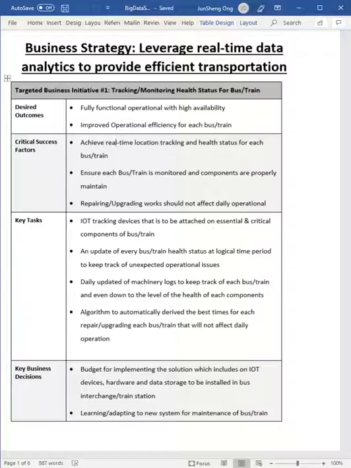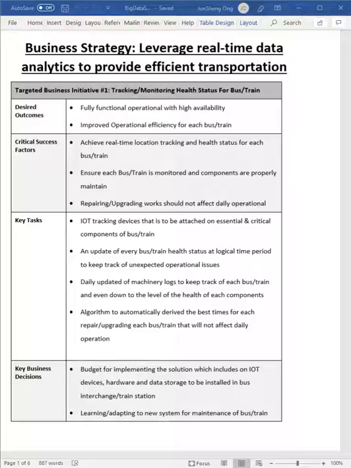I'll be presenting to you my business solution. This business solution is a business strategy for transport. What we are going to do here is leverage real-time data analytics to provide efficient transport. For this real-time analytics, we focus on two portions. The first is to improve the company operation, and the other is to help the passenger, which is the user, by guiding them to an alternative route that is faster for them.